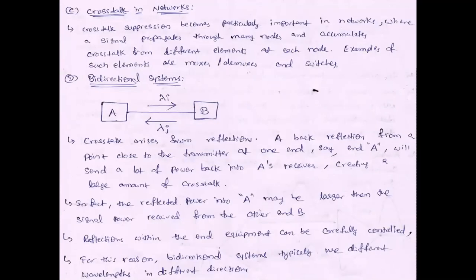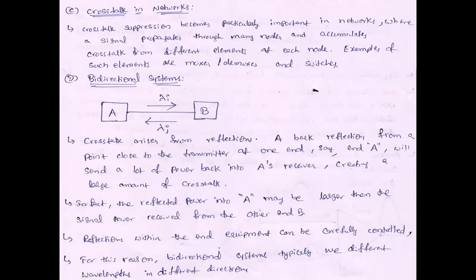Next, the third one is crosstalk in networks. It is very important in network calculations, where a signal propagates through many nodes and merges together, and finally we get crosstalk at the output. The next one is the bidirectional system.